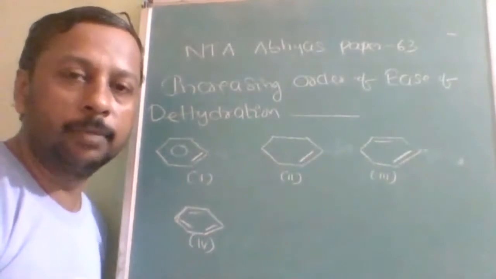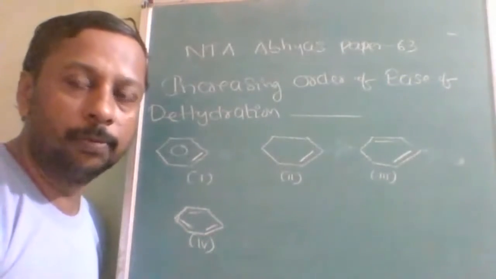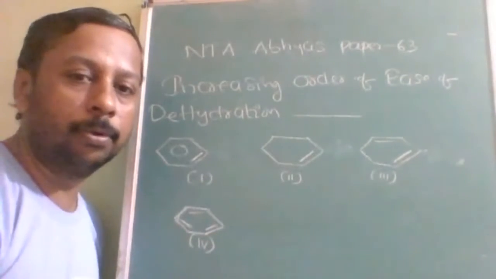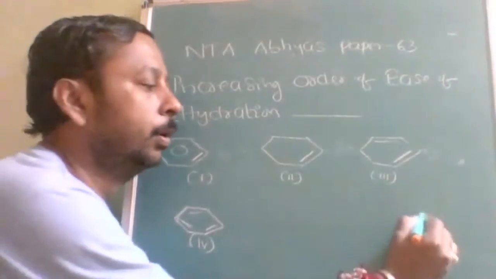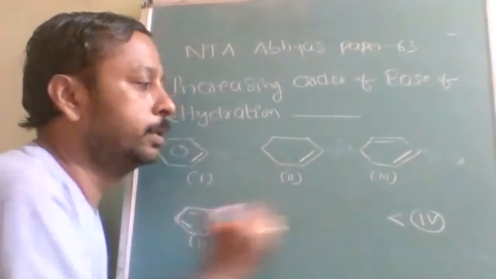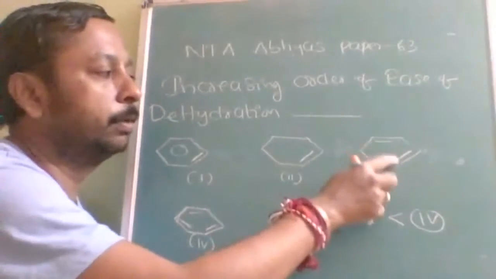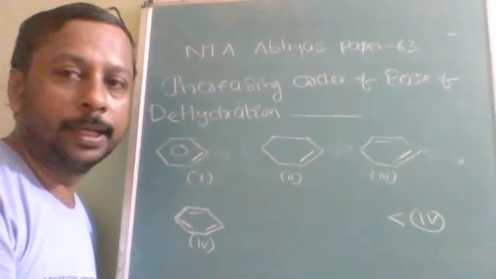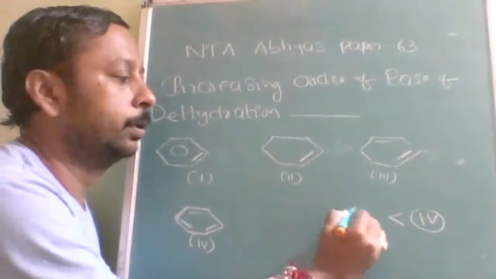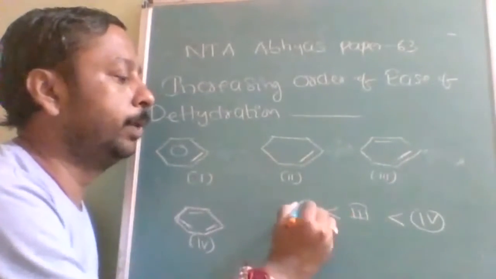When the product is more stable, then reactivity towards that reaction will be more. So the most stable is the fourth product. Therefore, the fourth is the highest, benzene. Second highest is this one, because of conjugation. Third, it will be 2.